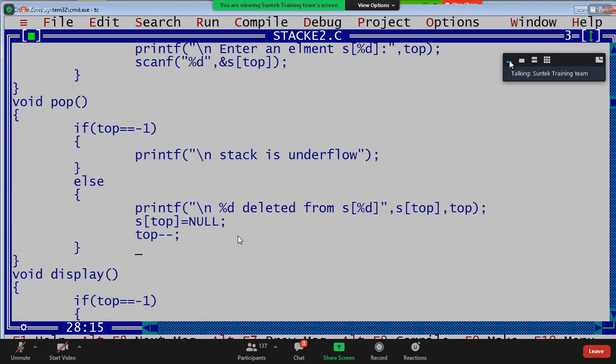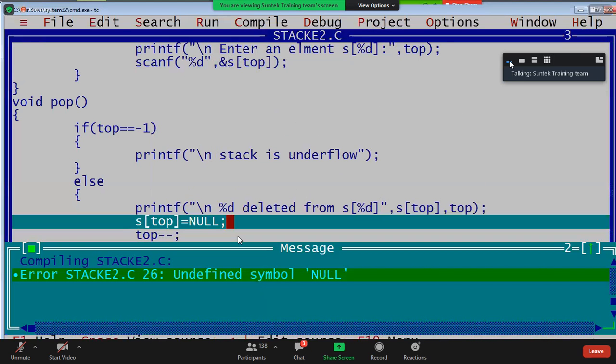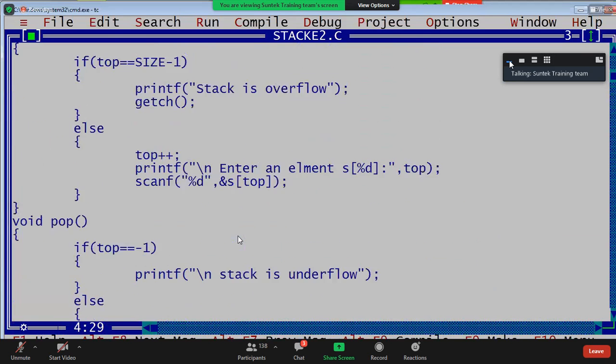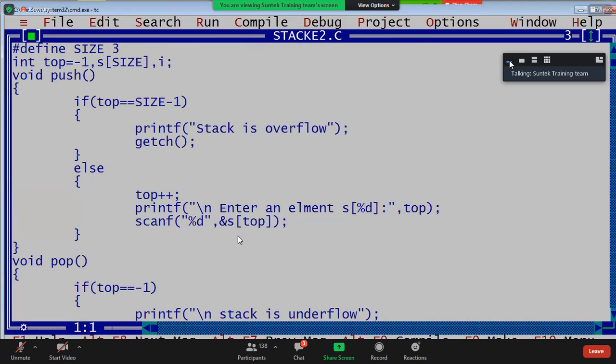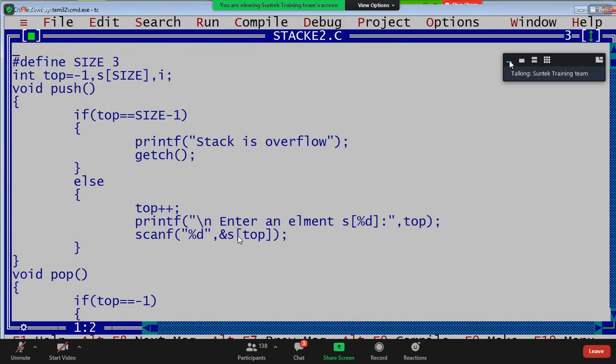That is deletion, guys. Give one message, getch. Once I press 1, error: null. When you write null, the header file is mandatory, guys. We have to write the header file. Now I am writing the header file: hash include stdio.h.